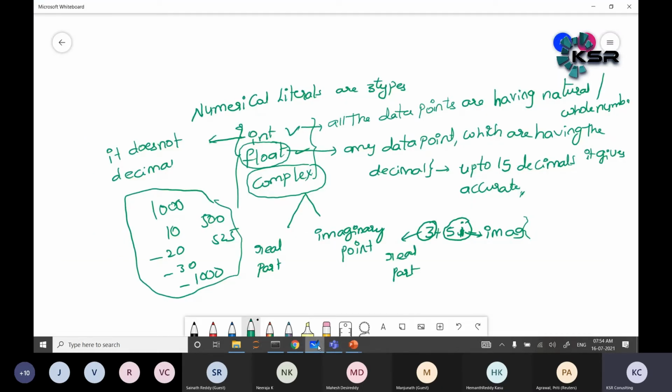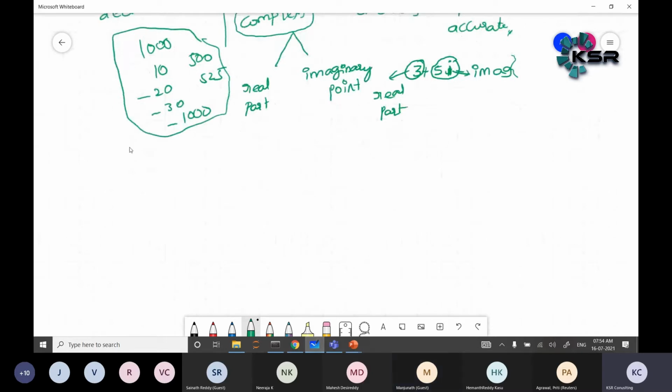True, false. So always true indicates the value of 1, and false indicates the value of 0.